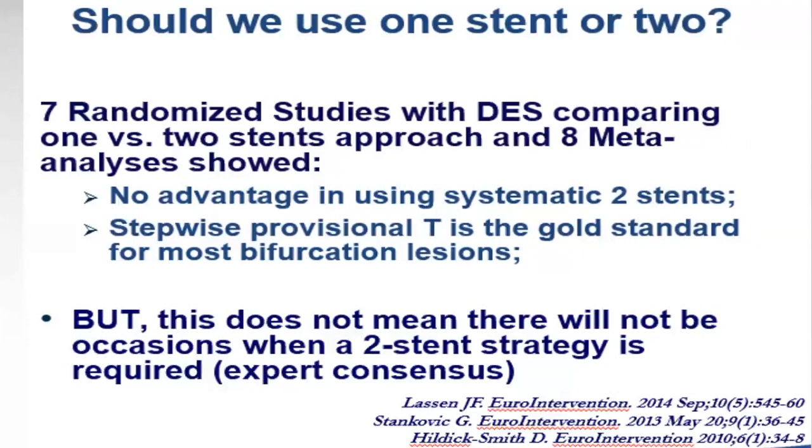Whether to go ahead with a single stent technique or a 2-stent technique? 7 randomized studies with DES compared 1 versus 2 stents approach, and 8 meta-analyses have shown no advantage in using a systematic 2-stent technique. Stepwise provisional is the gold standard for most bifurcation lesions.